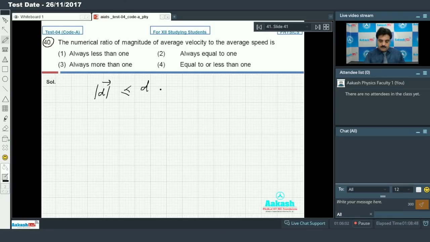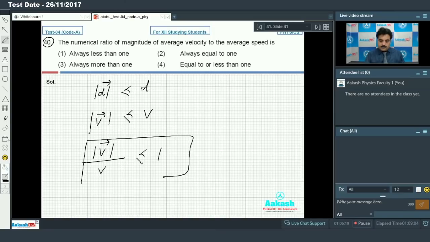So we can write magnitude of average velocity is less than or equal to speed. So the ratio of the magnitude of average velocity to the average speed is less than or equal to 1. So we can say my option number 4 is correct, equal to or less than 1.